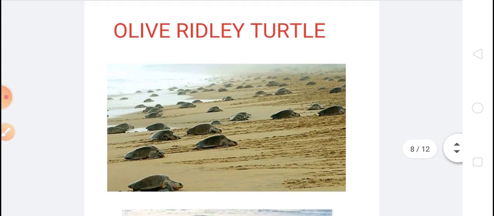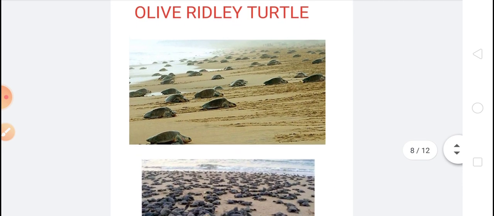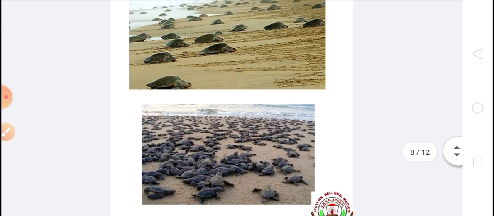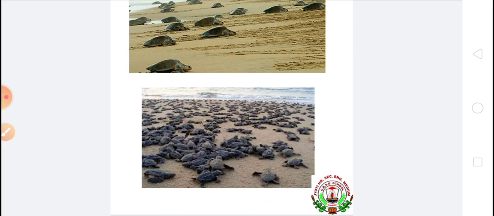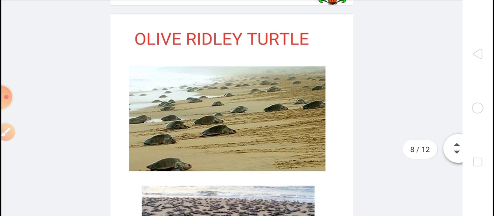Another animal, olive ridley turtle. This turtle lives inside the ocean, but at the time of breeding, when they are laying eggs, they migrate to the coastal area, the coast of Odisha, for laying eggs. You can see in the picture thousands of olive ridley turtles moving to the coastal area to lay their eggs. Every year, thousands of olive ridley turtles come to the coast of Odisha for laying eggs.